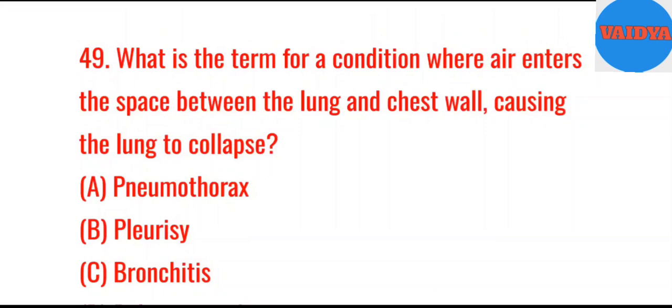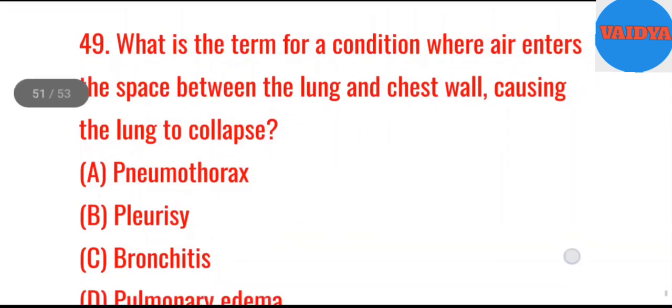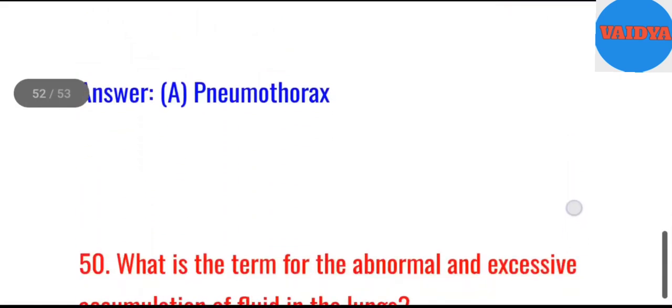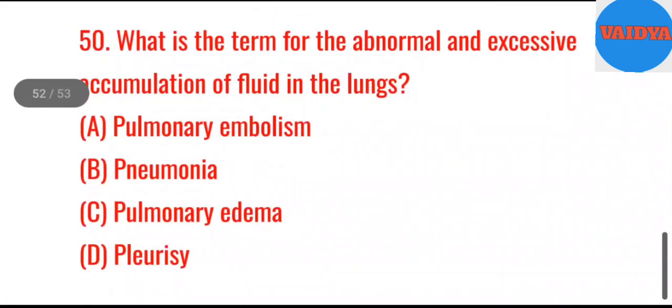49. What is the term for a condition where air enters the space between the lung and chest wall, causing the lung to collapse? A. Pneumothorax. B. Pleurisy. C. Bronchitis. D. Pulmonary edema. Answer. A. Pneumothorax.